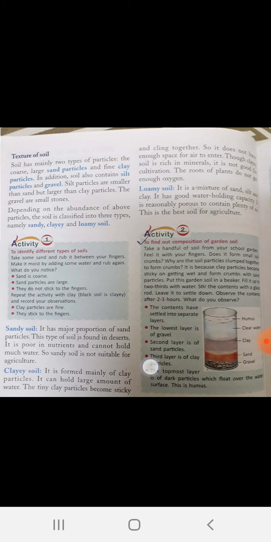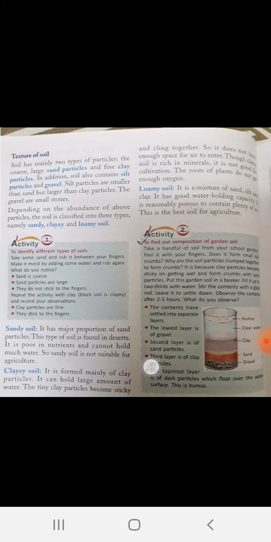In addition, soil also contains silt particles and gravel. Gravels are small stones. Silt particles are smaller than sand, but larger than clay particles.